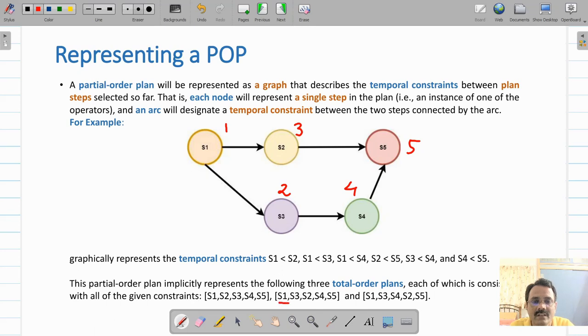This is the second total order plan. Third possibility is, you first execute S1, then S3, then S4, then S2 and finally S5. So for this partial order plan, these are 3 possible total order plans.